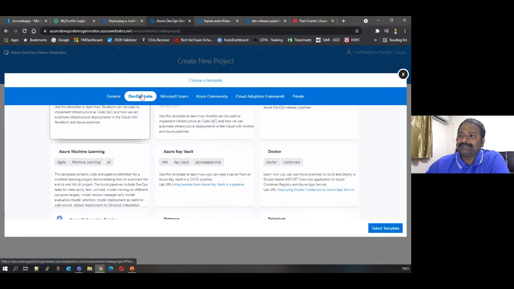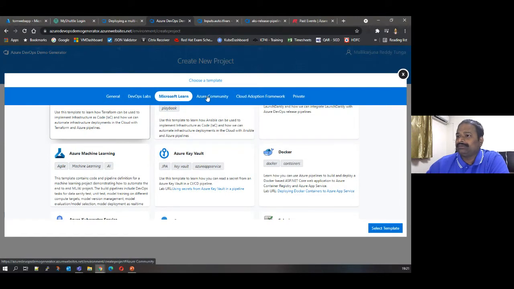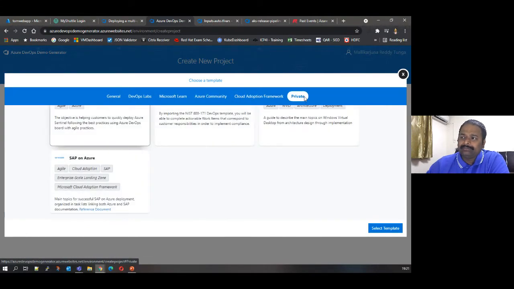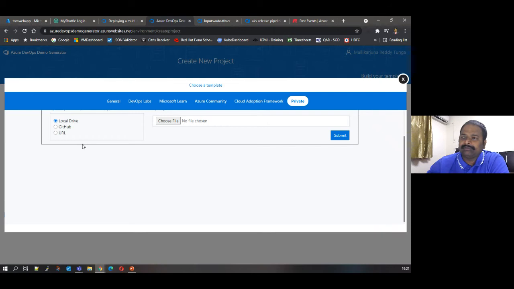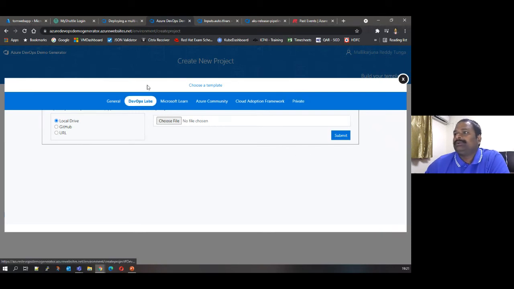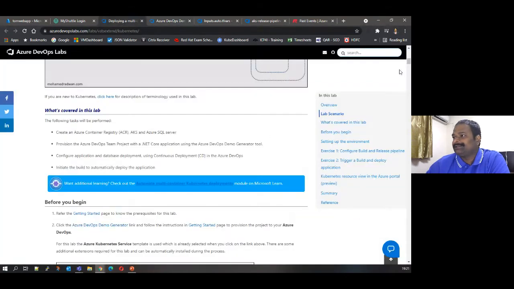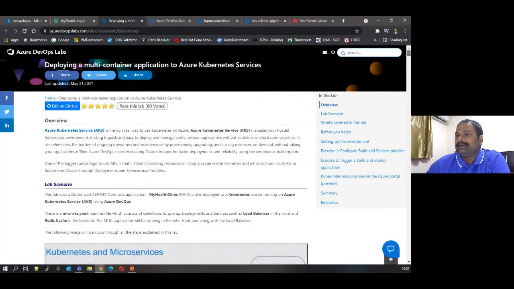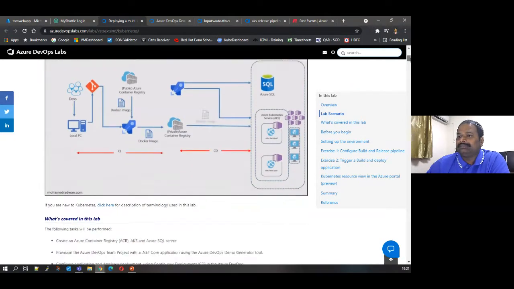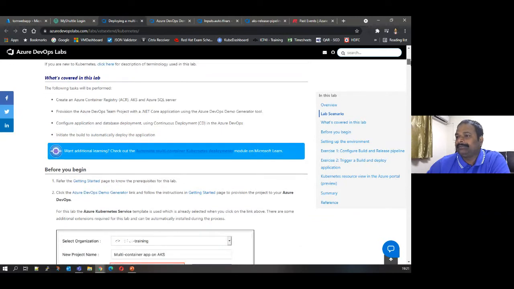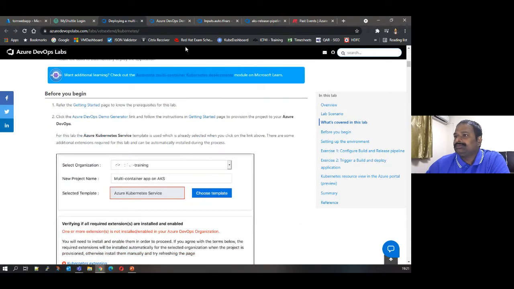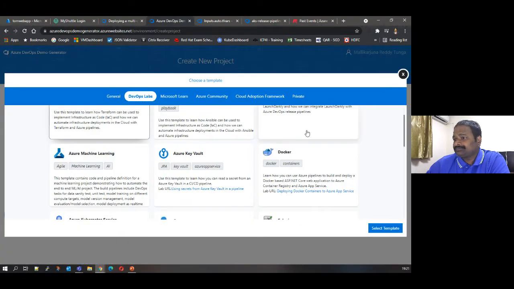Here you have DevOps Labs, Microsoft Learn, and the community. In case you have your own templates, you can upload them and share them with your team. So today is for deploying this example, which is available here. The clear steps are given in this particular URL. I think the step-by-step procedures are quite clear, so let me show you that today.